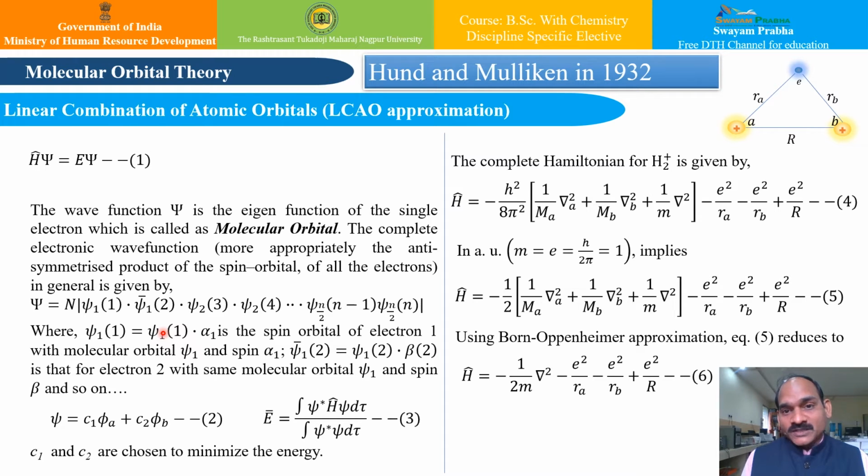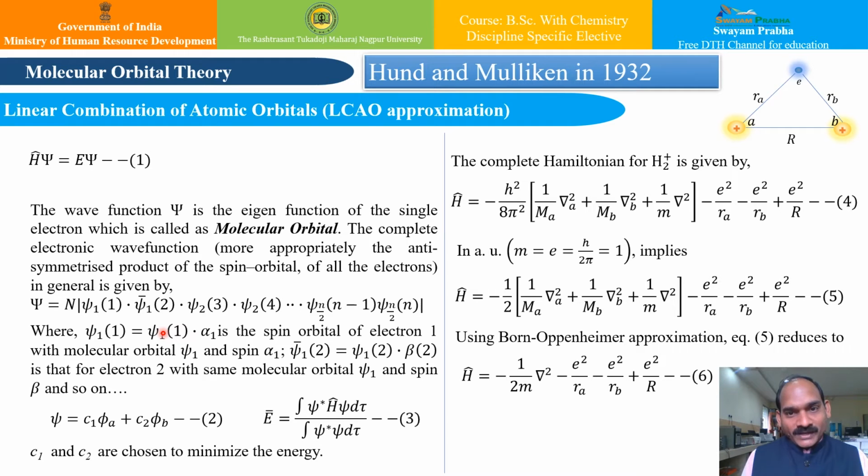All these principles are applied to atomic orbitals, and the same are being followed here. We also know that the existence of hydrogen molecular ion has been established in the discharge tube. The energy required for its dissociation is 2.79 electron volt, and the ground state bond length is 1.06 Angstrom.